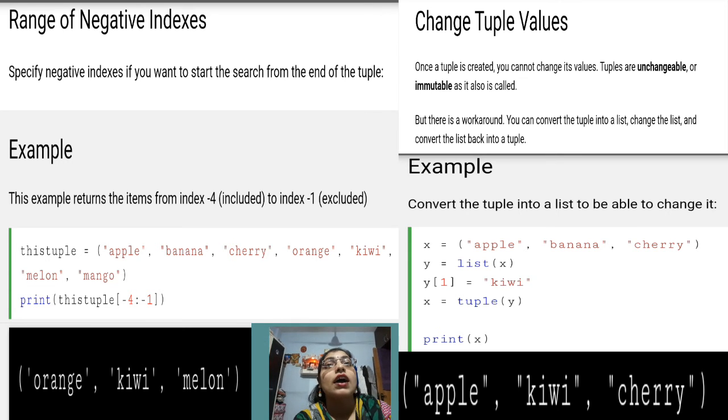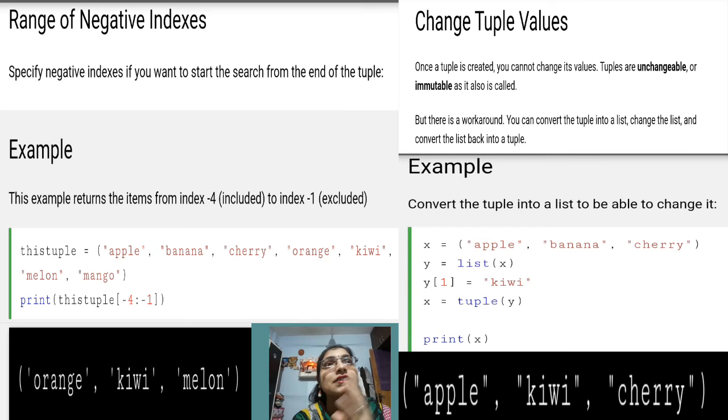Okay, and now the topic is range of negative indexing. As we have seen for positive indexing, we can have negative indexing also. So just see the example. In that we have provided -4. So -4 is nothing but the starting index, or the item which has -4. Negative numbering starts from the last item. So mango has -1, melon has -2, kiwi has -3 and orange has -4. And this is the reason why in the output orange is displayed as the first one.